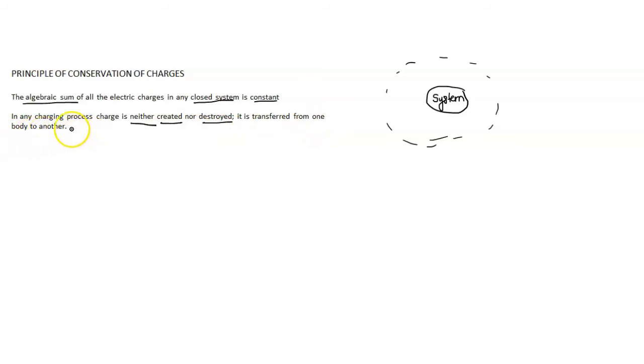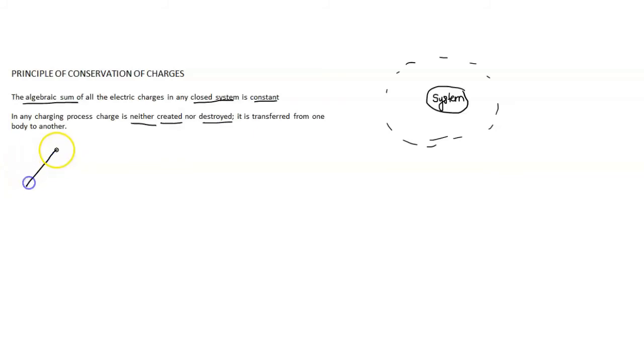If we consider one example from the previous lesson, like the balloon with the wall, or rubbing of a plastic rod with a piece of fur, that is the transfer of charges. I am considering one of the examples.